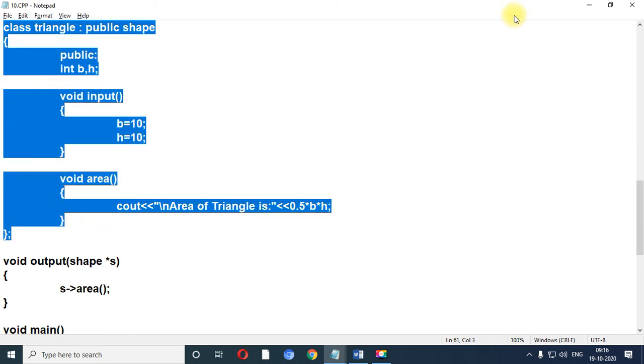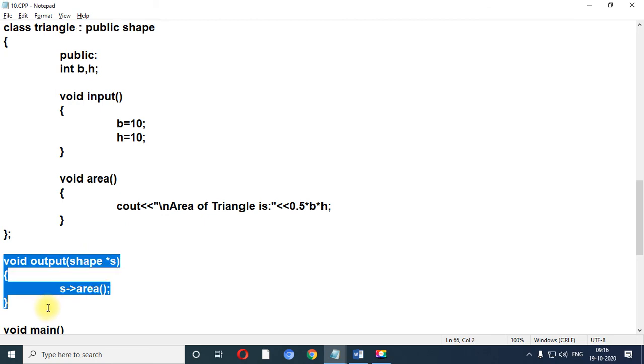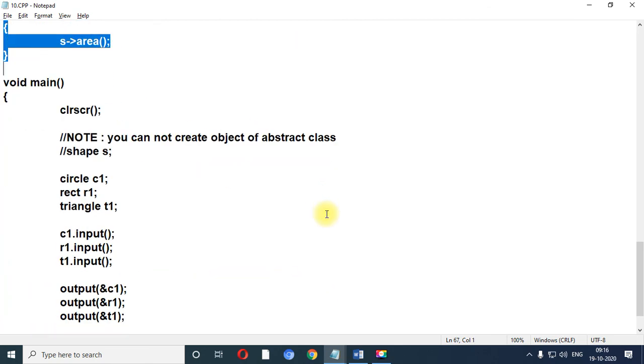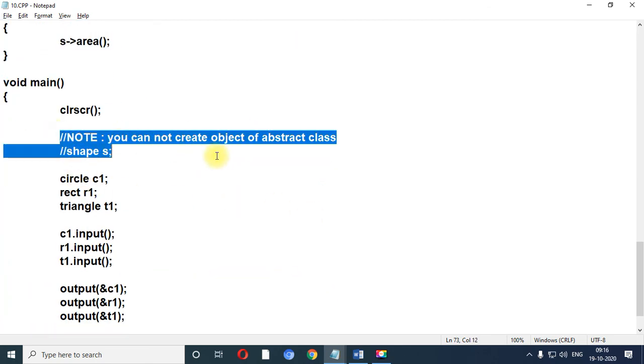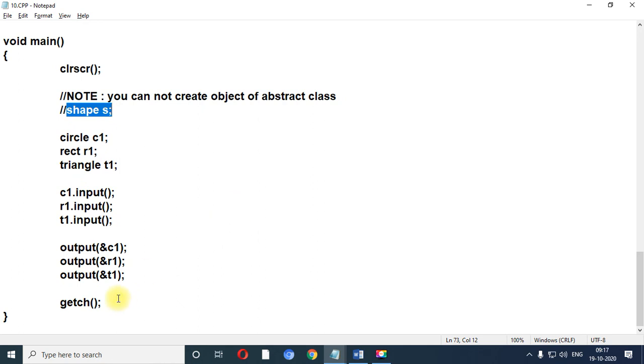These 3 are the classes which we have created using shape class. One method output. Again over here you cannot create object of shape class. And in this way there are 3 different programs which are based on the virtual keyword. This is more than enough for our today's session. Thank you all.